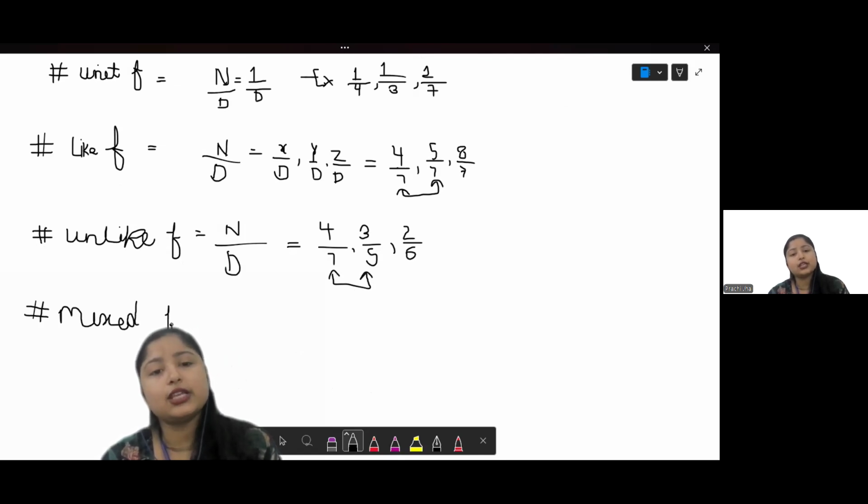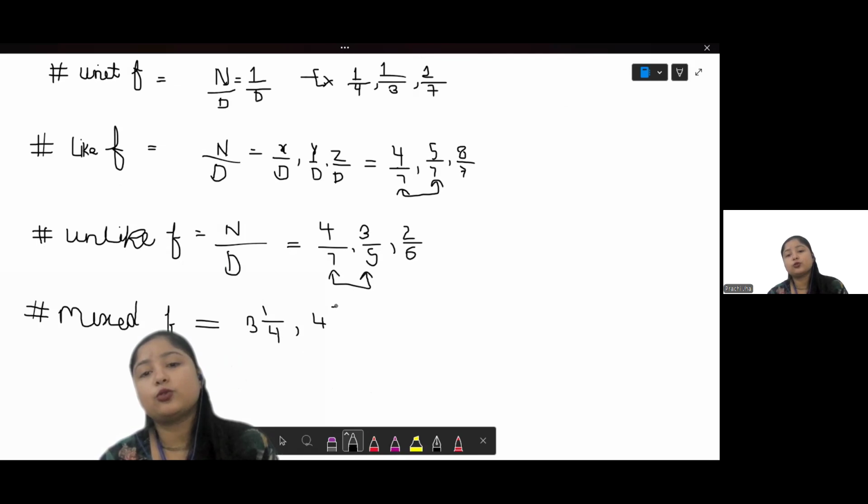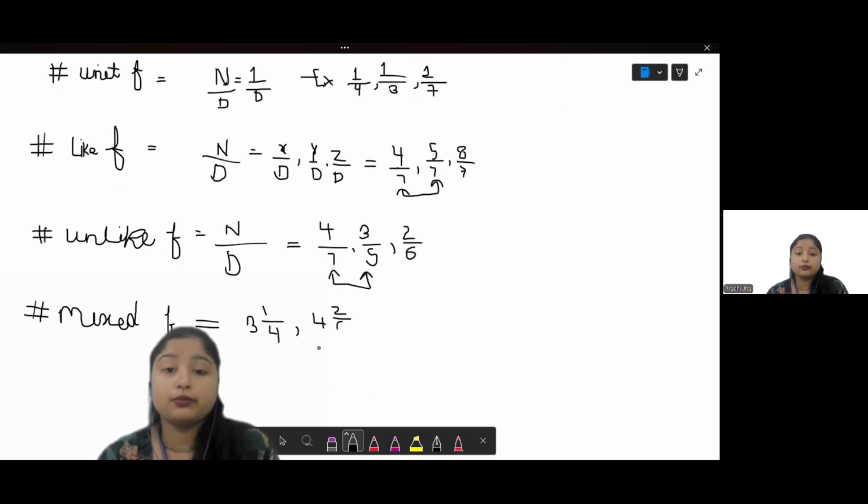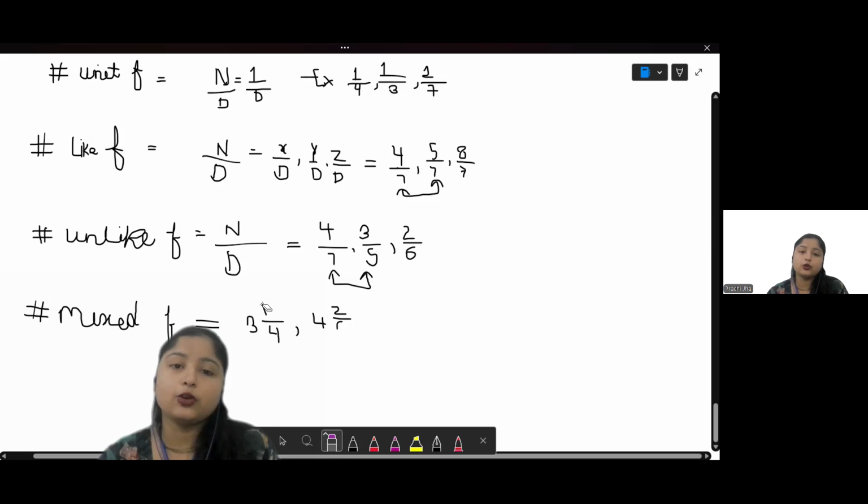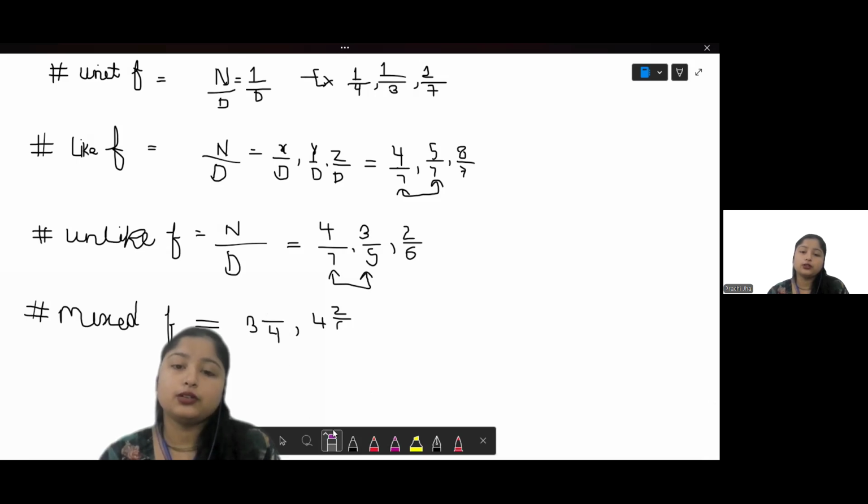See, have you ever seen numbers such as this, 3 and 1 over 4, or 4 and 2 over 6? Have you ever seen these kinds of numbers or fractions? They are the mixed fractions.